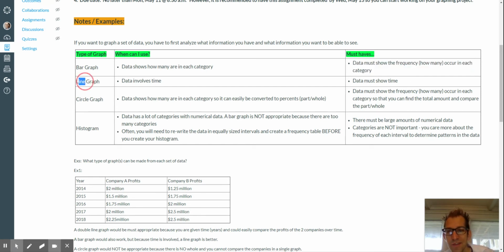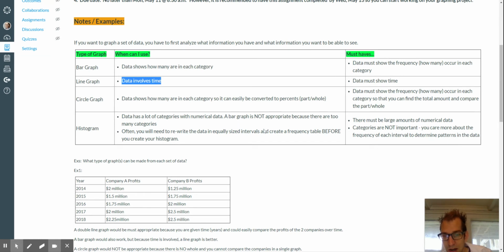The line graph, notice the key here: the data involves time. How does something change with regards to time? None of the other graphs really deal with time. So this one really is a giveaway if you can just focus on seeing, does it deal with how something changes over time or does it not?